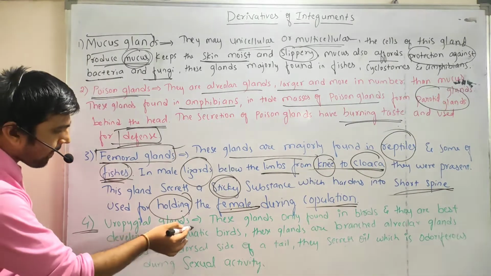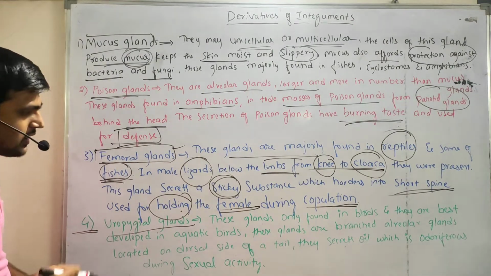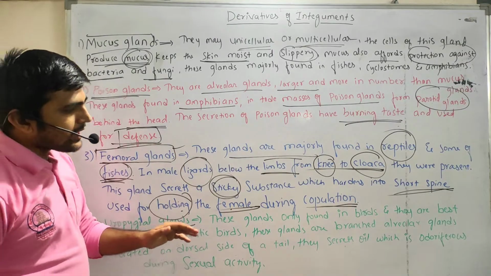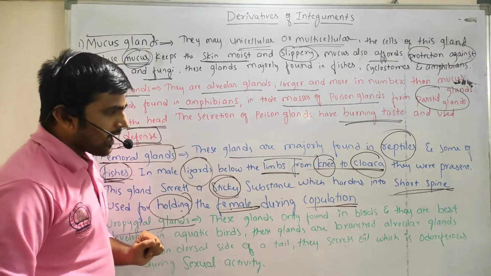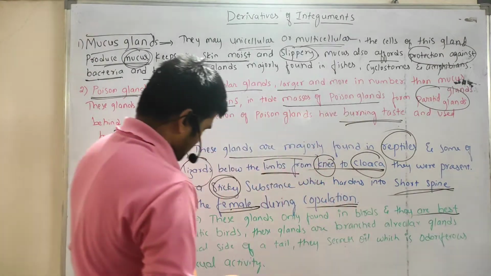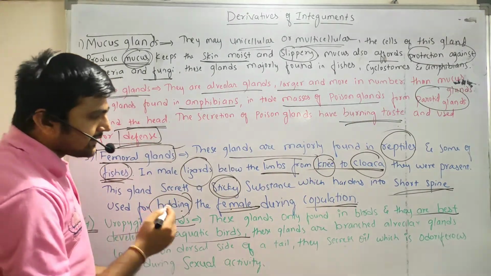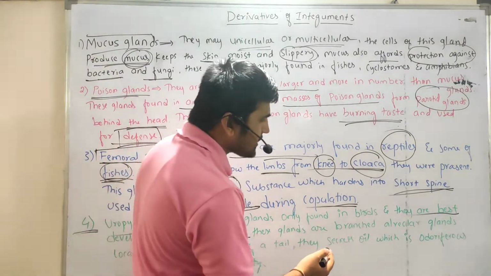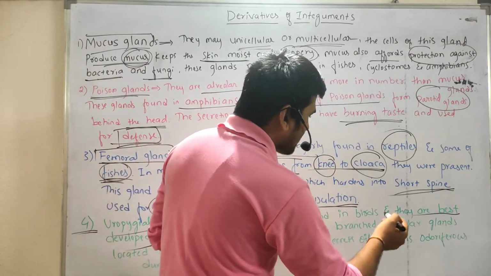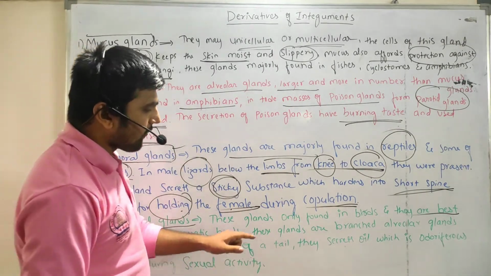is the uropygial glands. What are the uropygial glands? These glands are only found in birds, and they are best developed in aquatic birds. These glands are branched alveolar glands and located on the dorsal side of the tail.